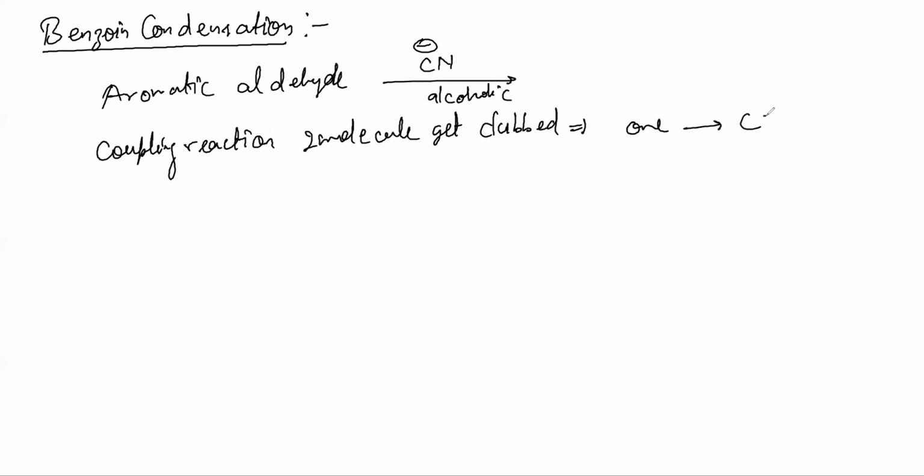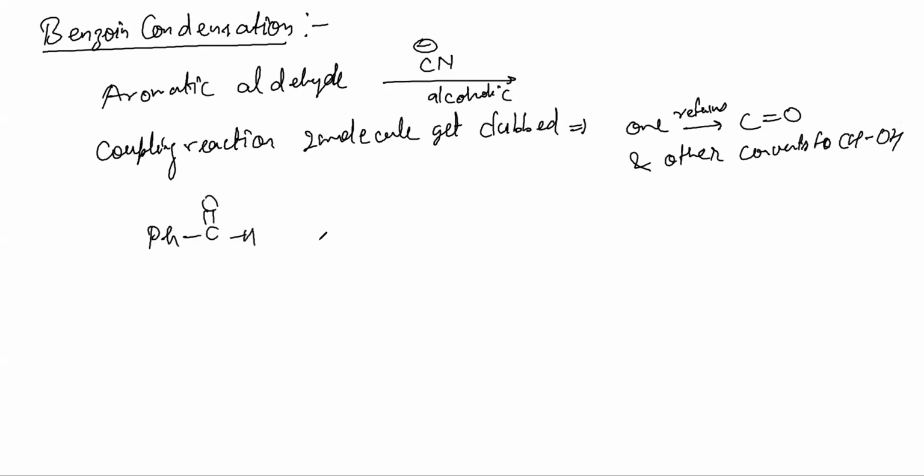One retains C double bond O, and the other converts to CHOH. Okay. For example, let's say we have this PhCHO. We are treating it with KCN. Remember, alcoholic. As I said, it is a coupling reaction. So I place two molecules like this.